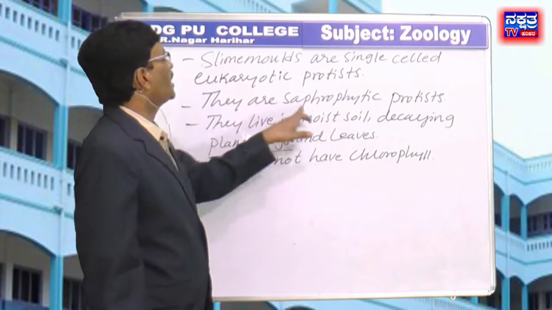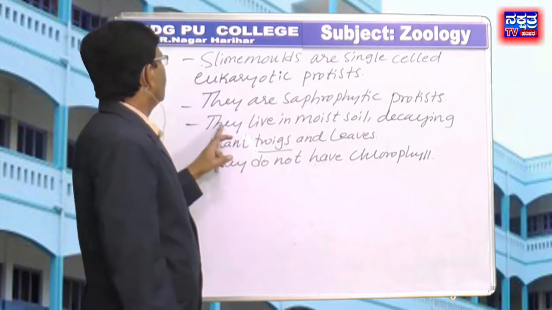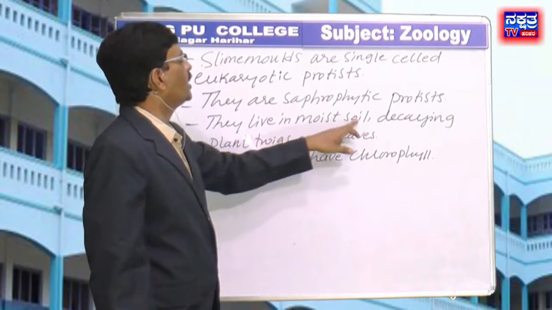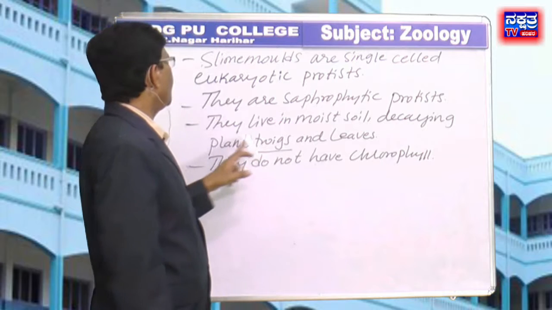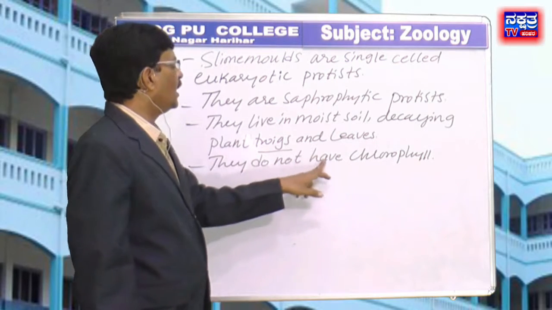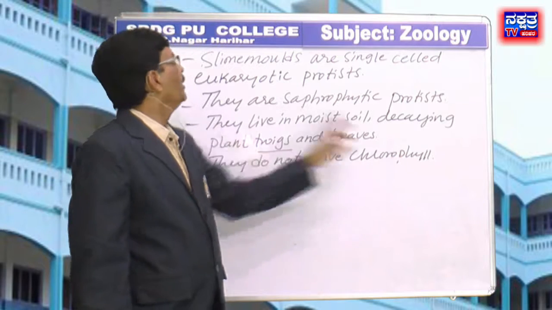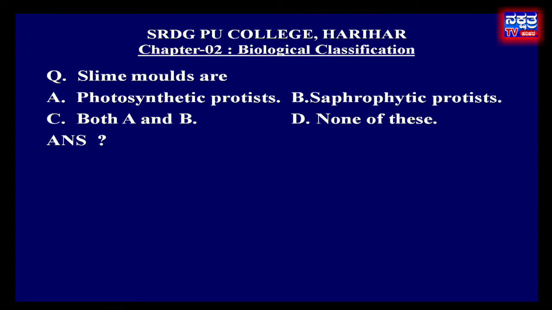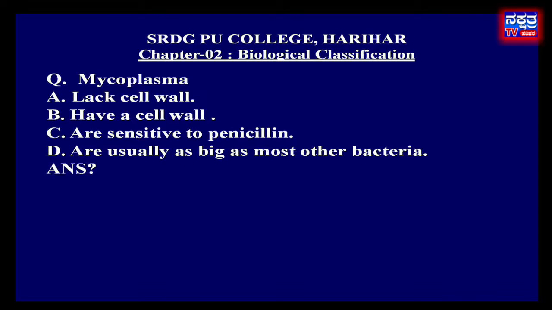They are saprophytic protists. They live in moist soil, decaying plant twigs and leaves. They do not have chlorophyll. Based on these points, in the given options, B is the right answer. Saprophytic protist. Move to next question.